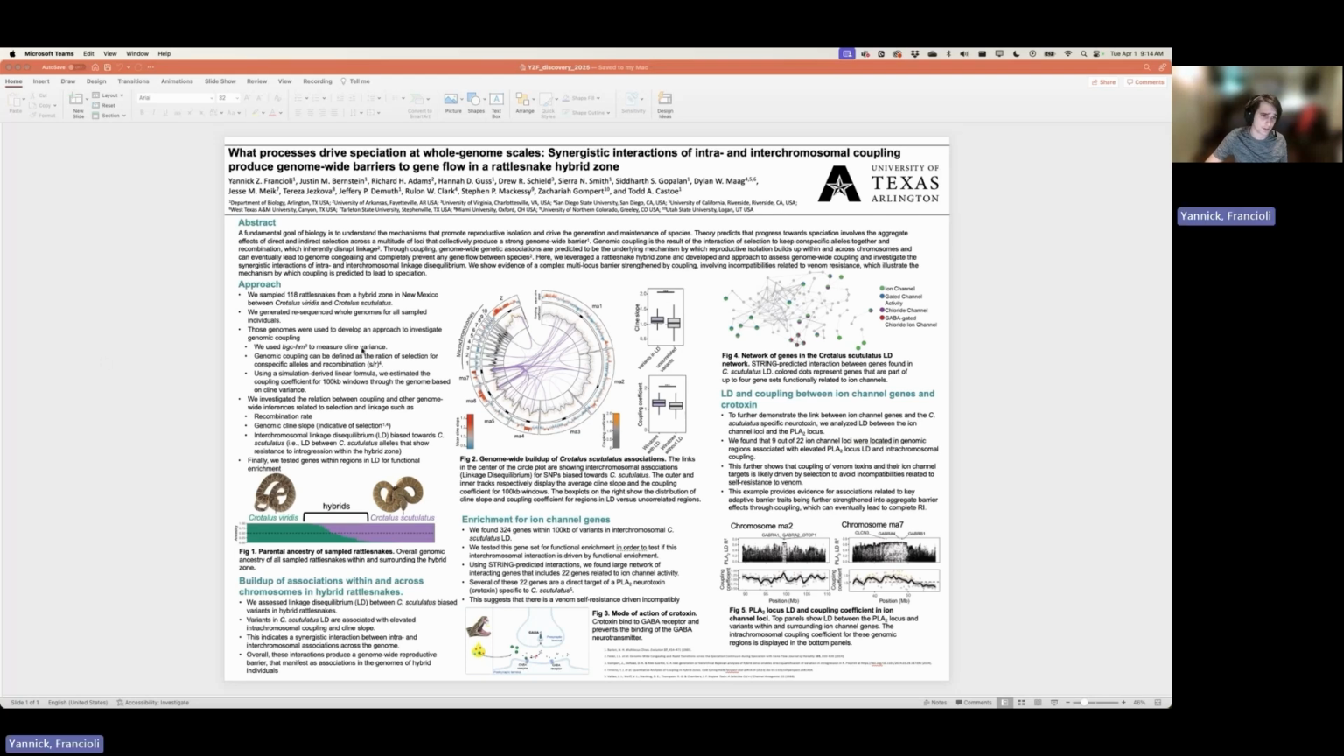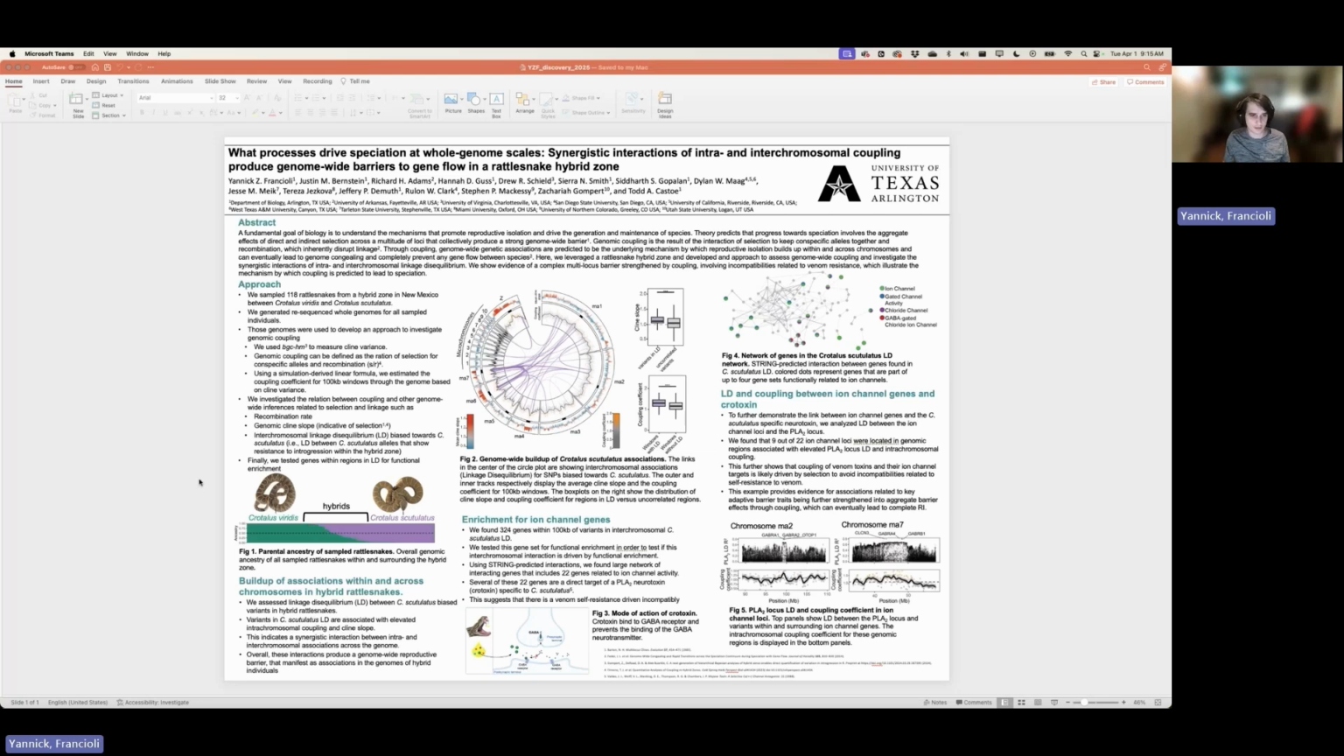So what we did here is that we sampled 118 rattlesnakes from a hybrid zone in New Mexico between Crotalus viridis and Crotalus scutulatus. That's what you see here in figure 1. It's an admixture plot. On the left, you have the parental Crotalus viridis. On the right, you have the parental Crotalus scutulatus. In the middle, you have hybrids. And as you can see, we have a very nice gradient of hybrid indices.